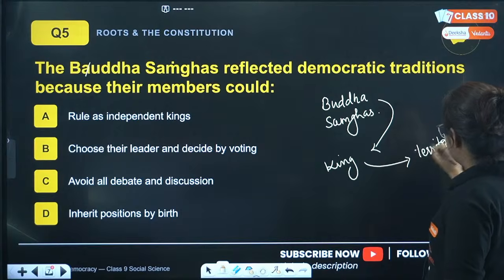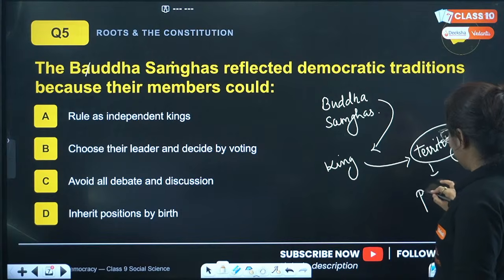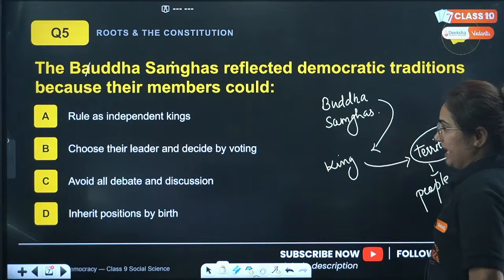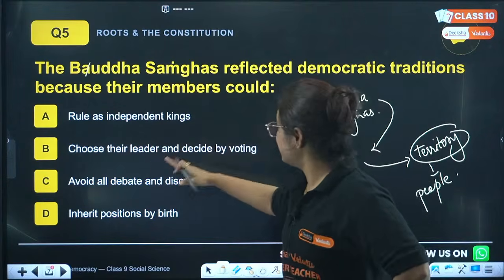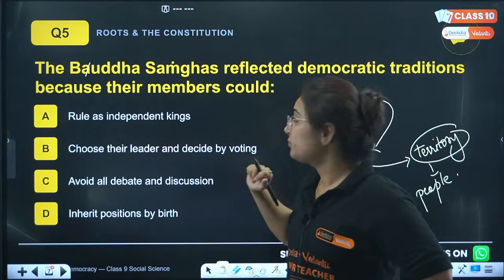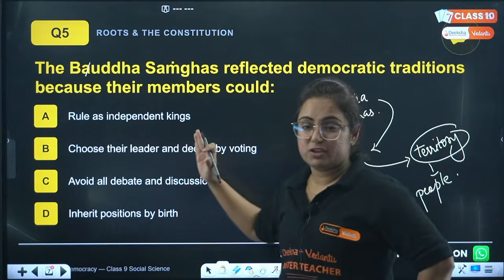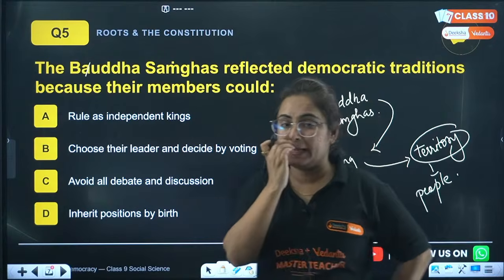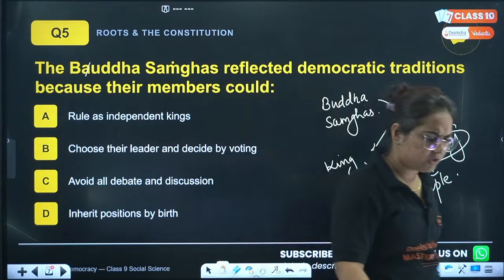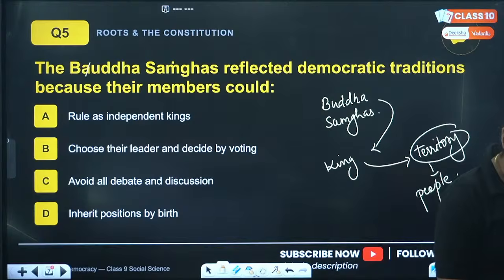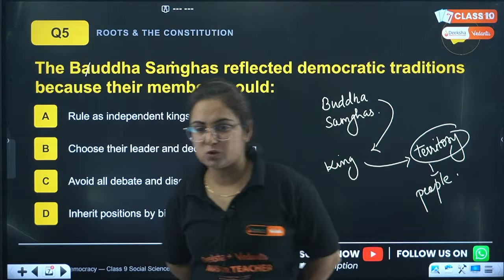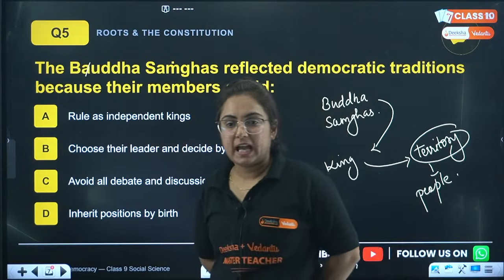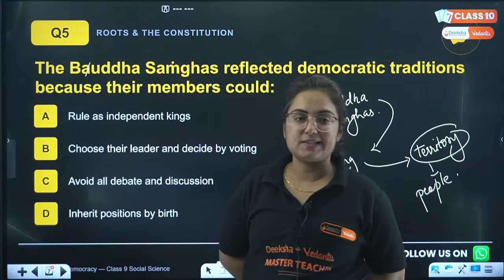So they are asking you the situation of people in this territory, right? Were they being ruled as independent kings? Were they choosing the leader and deciding by voting? Avoid all debates and discussions, inherit positions by birth. What do you think? Think about it. It seems to be a critical question, but it is actually the easiest one. B is the answer. Okay, Manisha, Santosh Kumar again with B. And yes, so I am getting your answers as B.